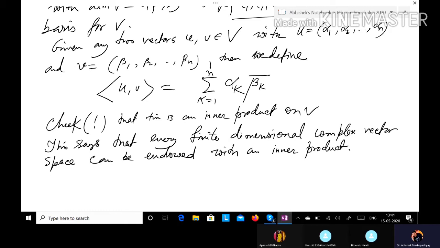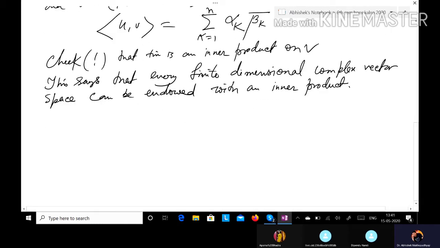And our last example in this connection, so there are many examples, but we will finish our illustrations of examples of inner product spaces with this example.